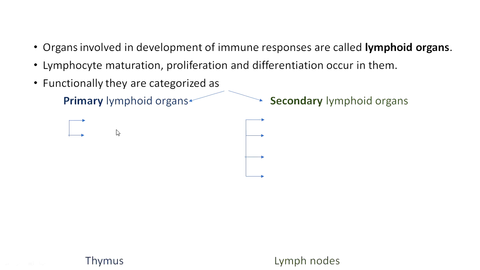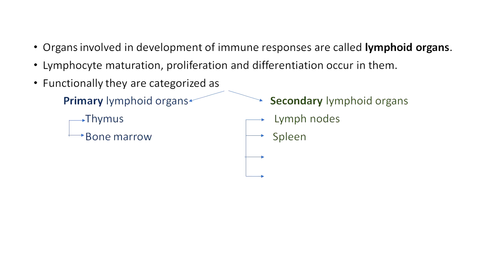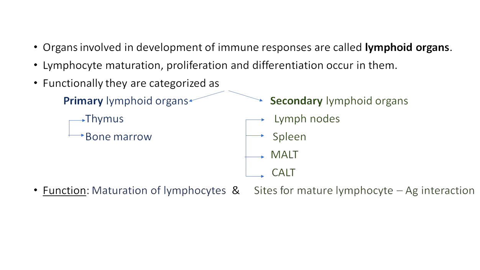So, what are the primary lymphoid organs? Primary lymphoid organs are the thymus and bone marrow. Secondary lymphoid organs are lymph nodes, spleen, mucosa associated lymphoid tissue, and cutaneous associated lymphoid tissue. Now, what are the functions of primary and secondary lymphoid organs?